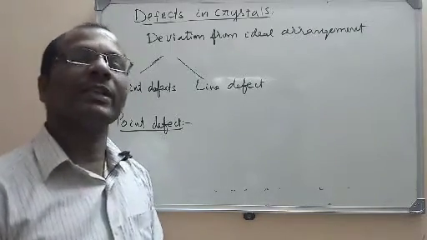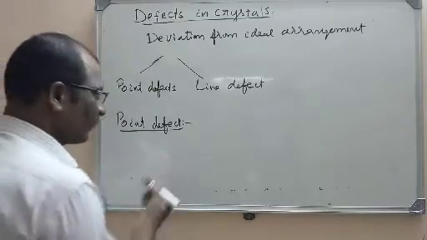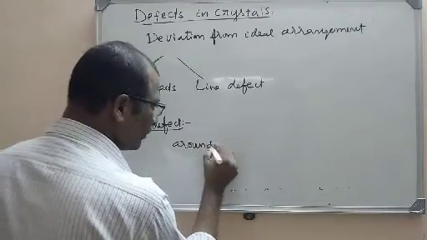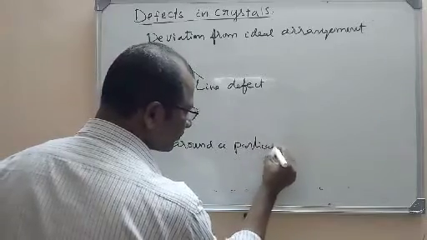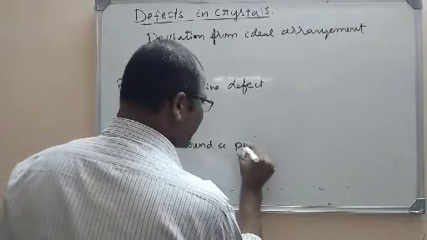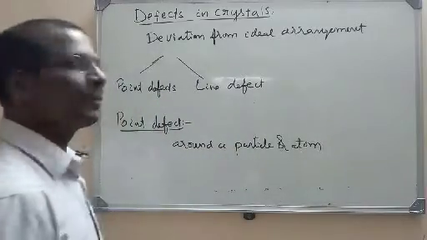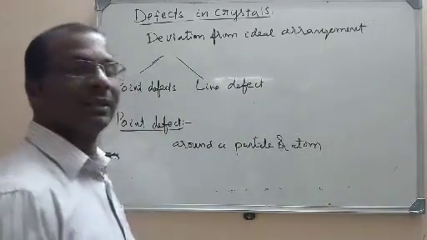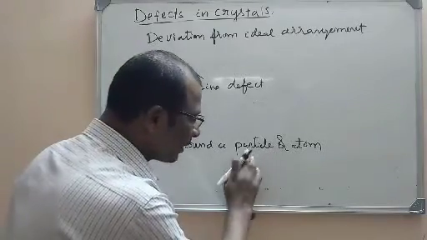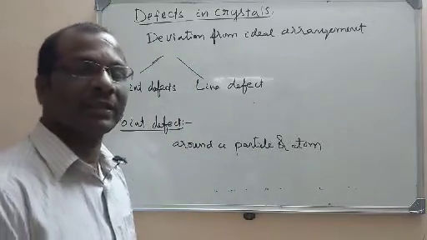The defect around any particular point or an atom in a crystal is called a point defect. The defect or deviation in the regular arrangement around a particle or an atom in the crystal is called a point defect.